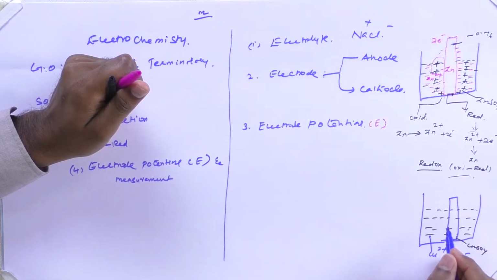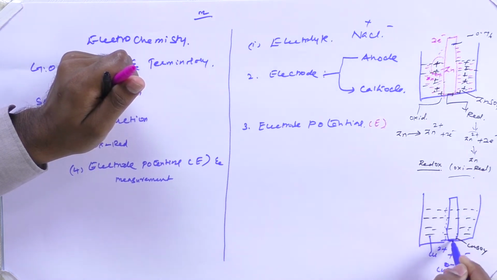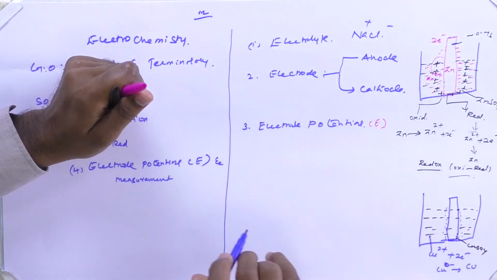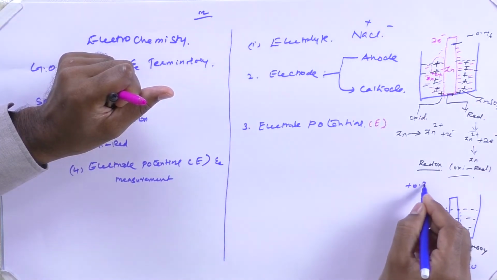Now this copper atom will be deposited on the surface of this metallic compartment. You can ask me why this copper gets reduced. As I mentioned earlier in the electrochemical series, copper is found to have a positive reduction potential value, that is 0.34.